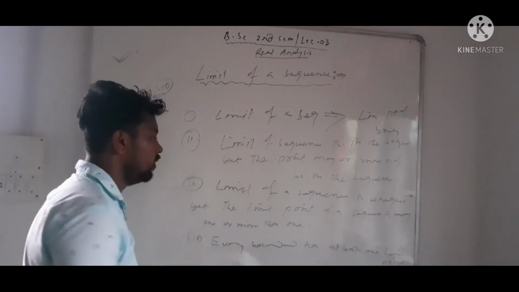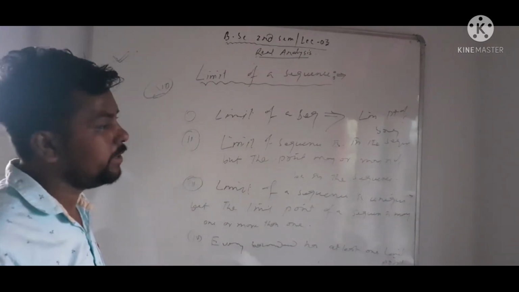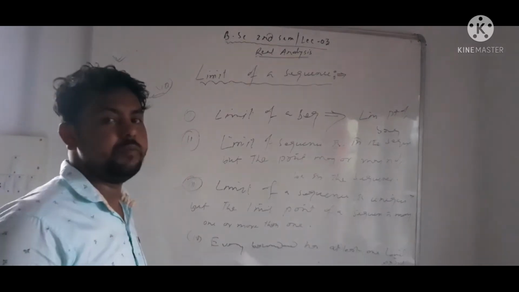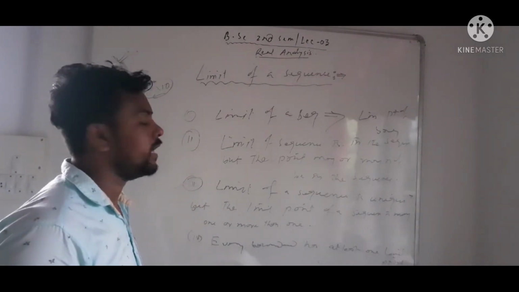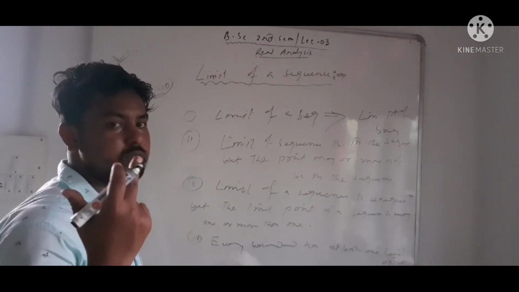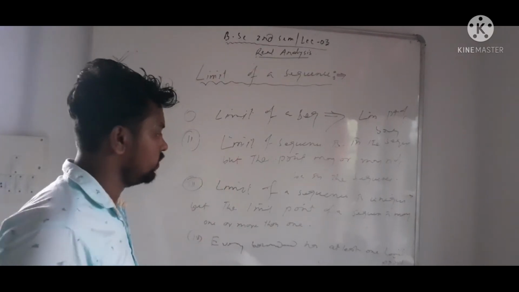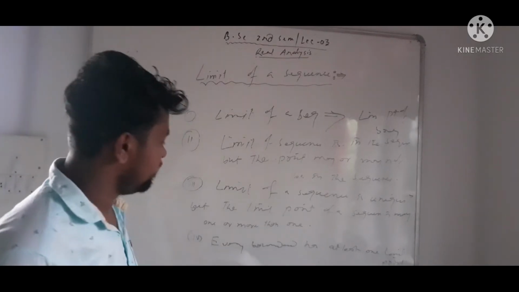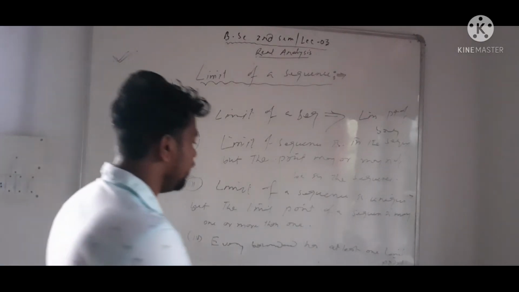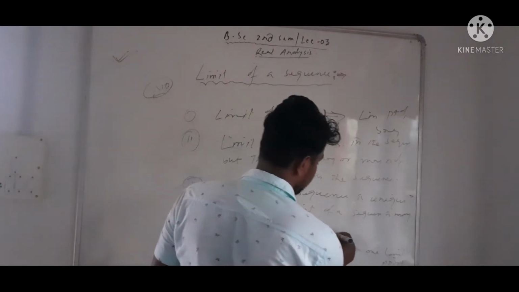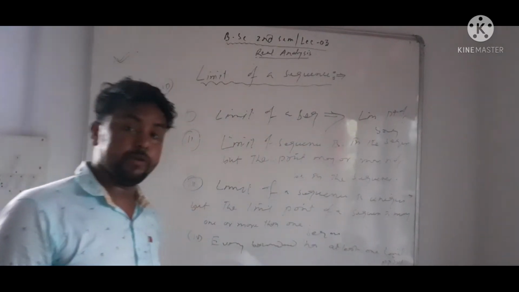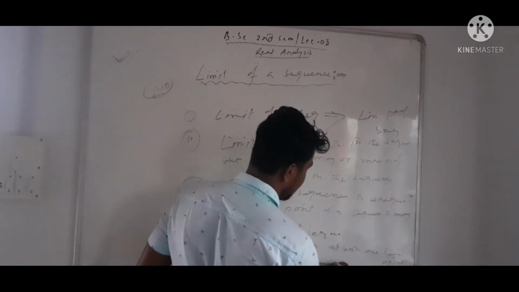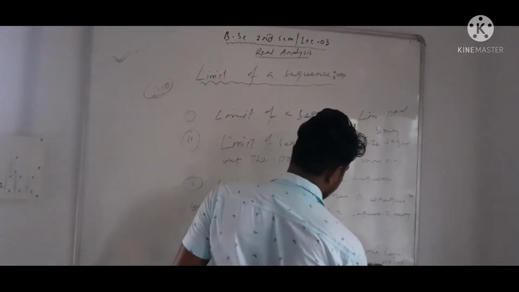Third point, the limit of the sequence is unique. जितना भी सीक्वेंस है अगर उसका लिमिट हम डिटरमाइन करेंगे तो एक ही लिमिट होगा, मैक्सिमम एक. And every bounded sequence has at least one limit point and at most one limit. Mind this point.